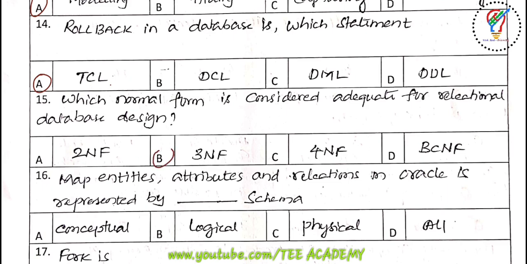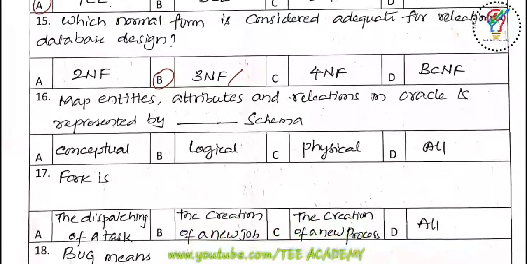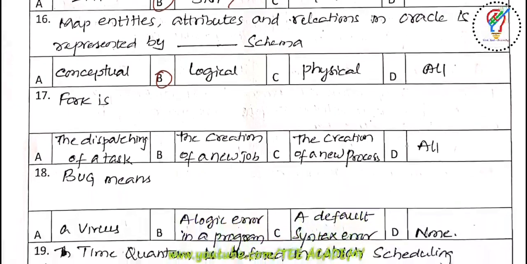The answer is 3NF. Next one, mapping entities, attributes and relations in Oracle is represented by dash schema. The options are conceptual, logical, physical, D all. So the answer is logical. Next one, the 17th question, the fork is the dispatching of a task, the creation of a new task, the creation of a new process and D all. So the answer is C.